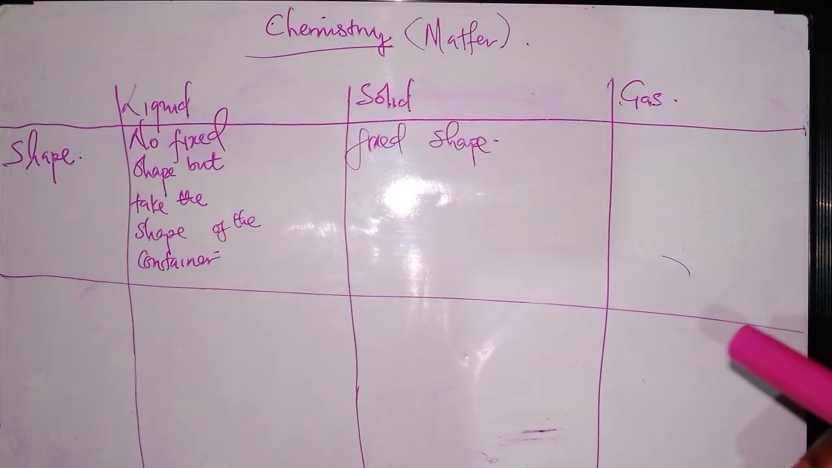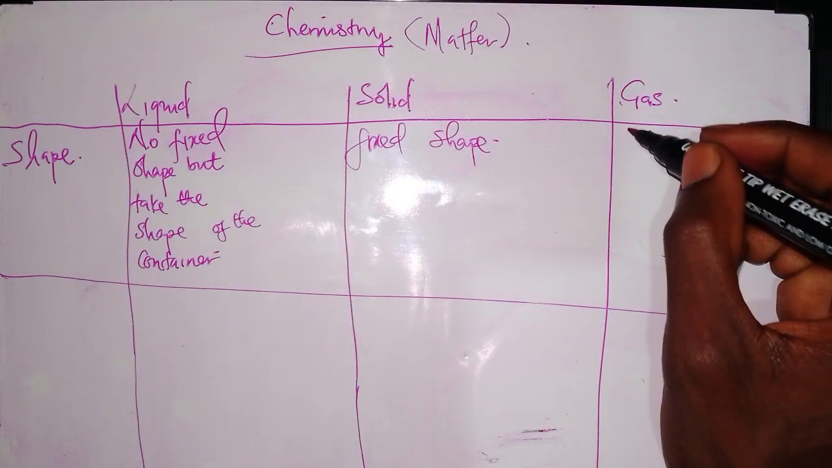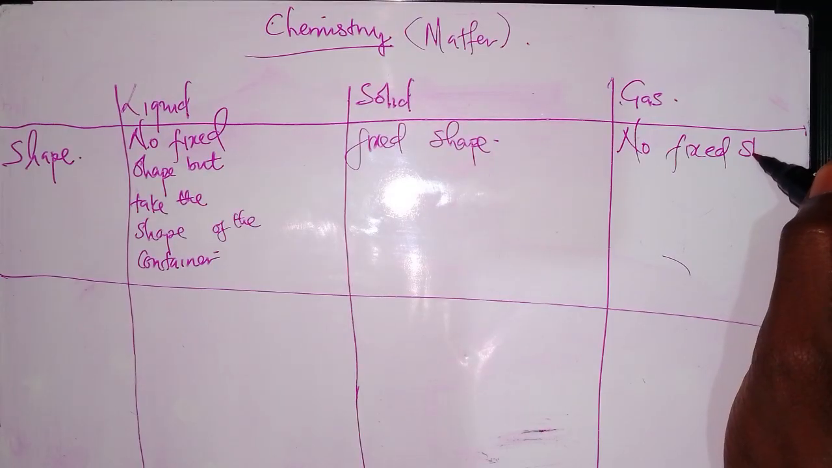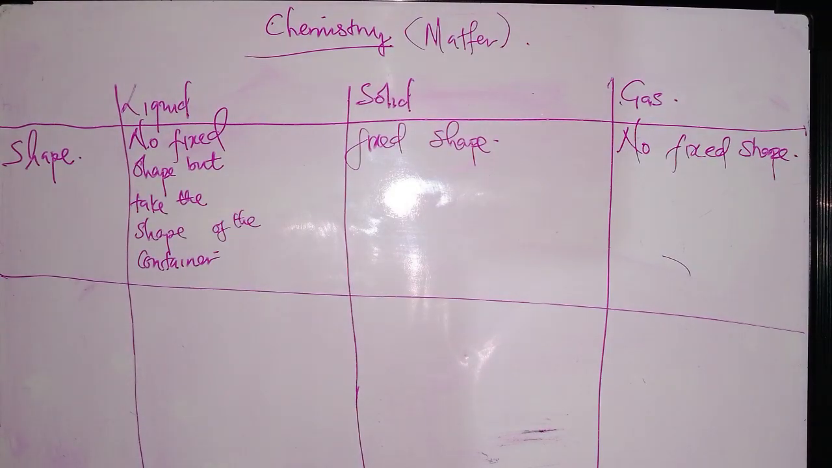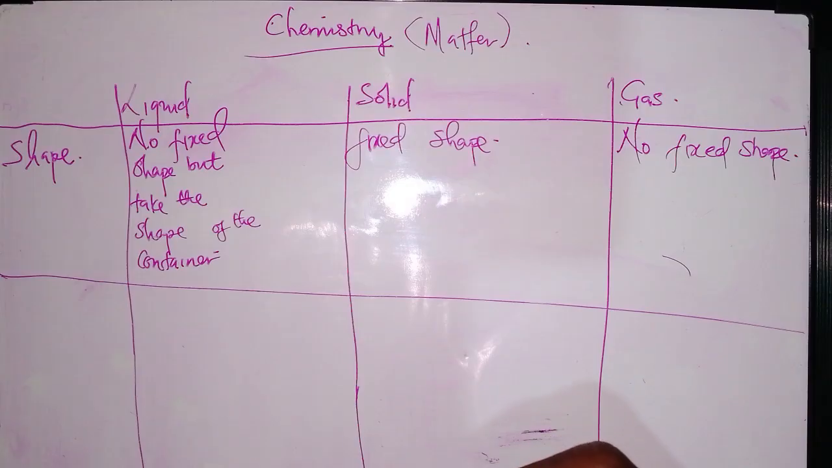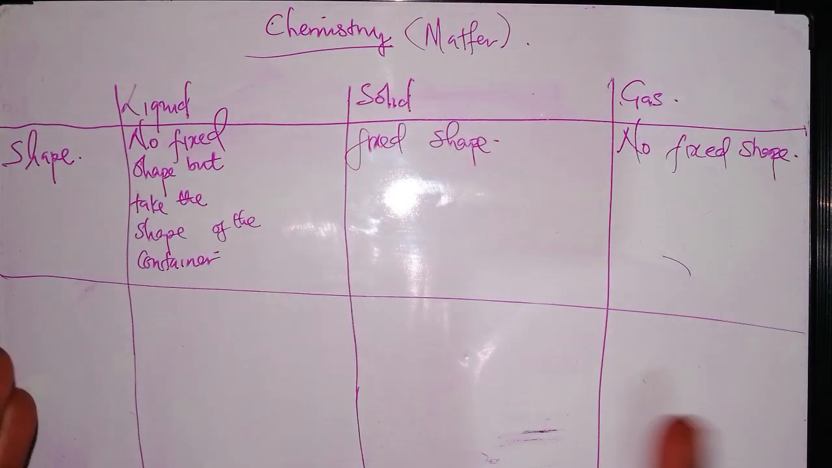Then when you talk about gases, gases also do not have a fixed shape, because you cannot see gas. That's the fact. So how can you see the shape of something which you cannot see? That's the logic there. Then the second thing we are going to discuss is compressibility. Can a gas, liquid, or solid be compressed?